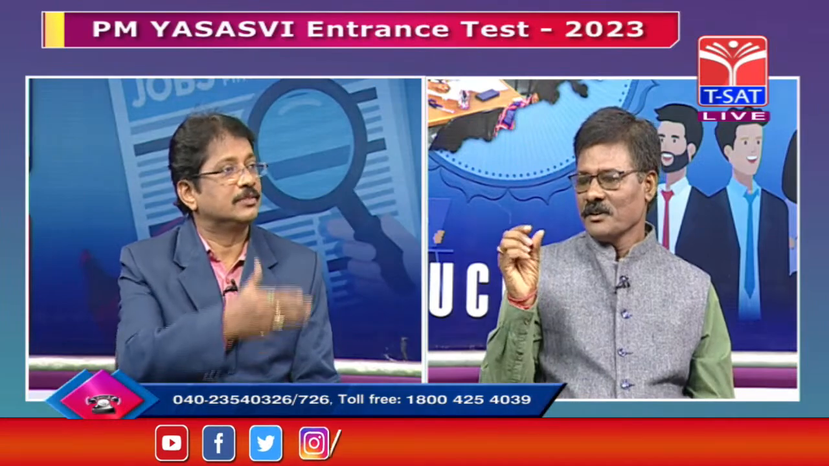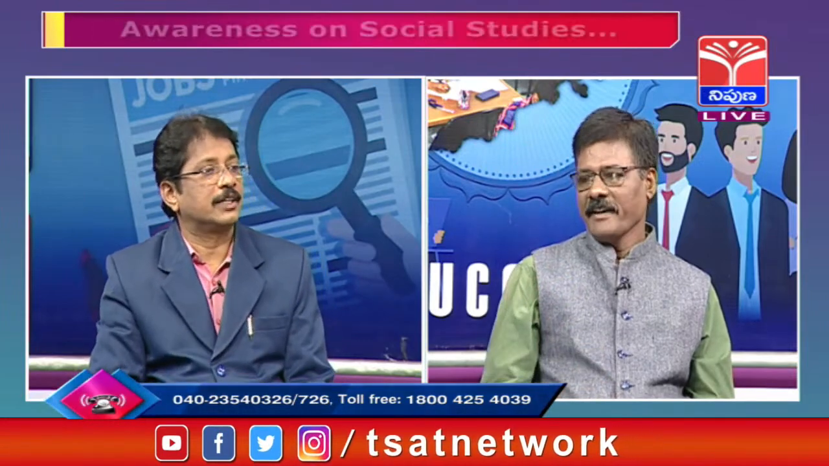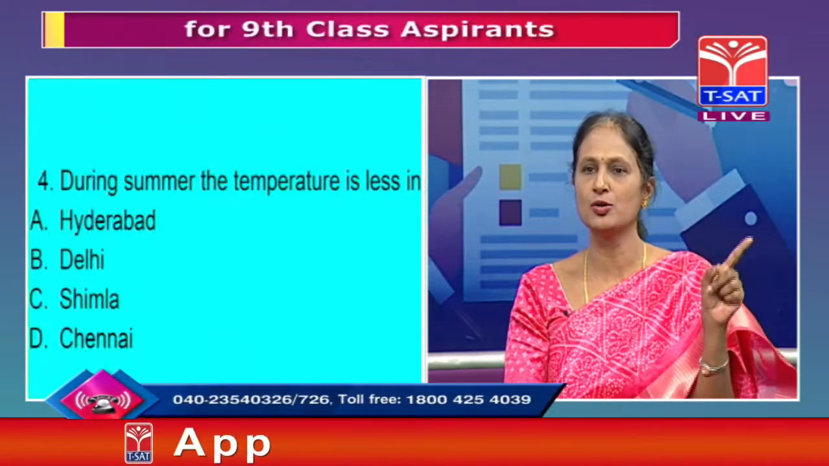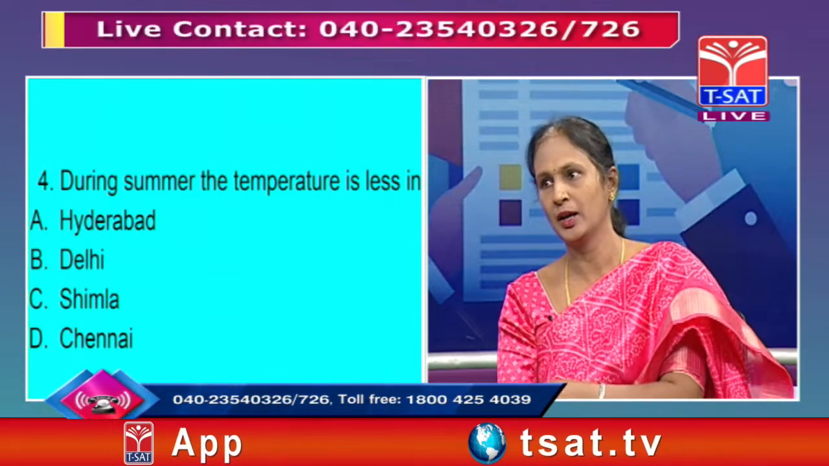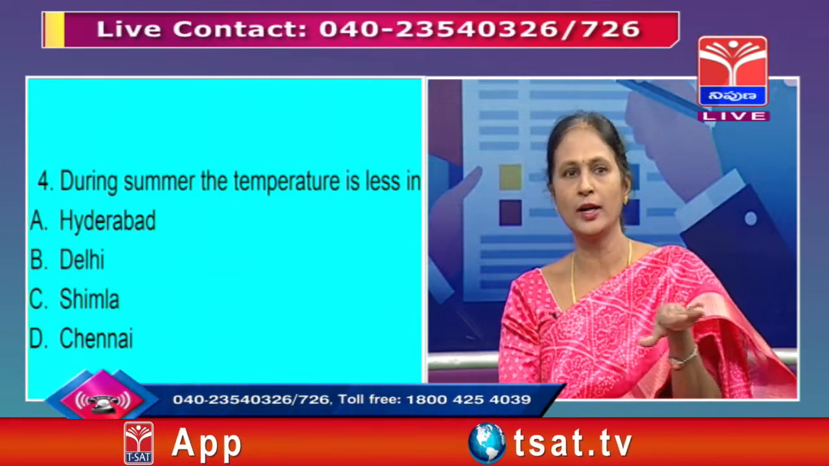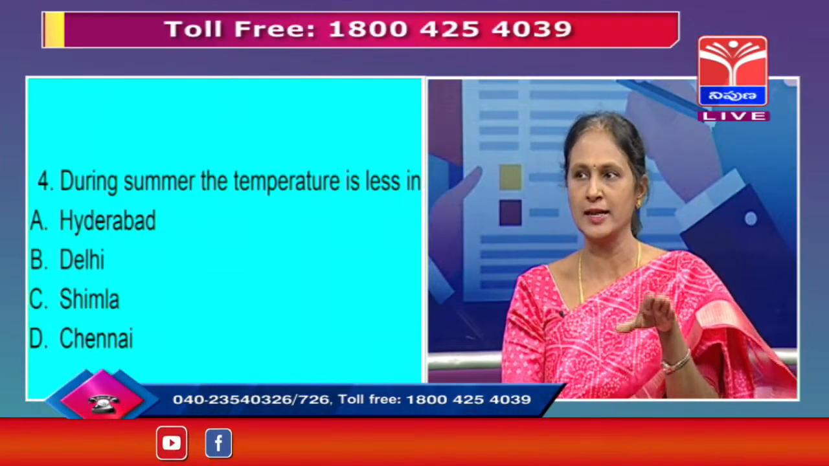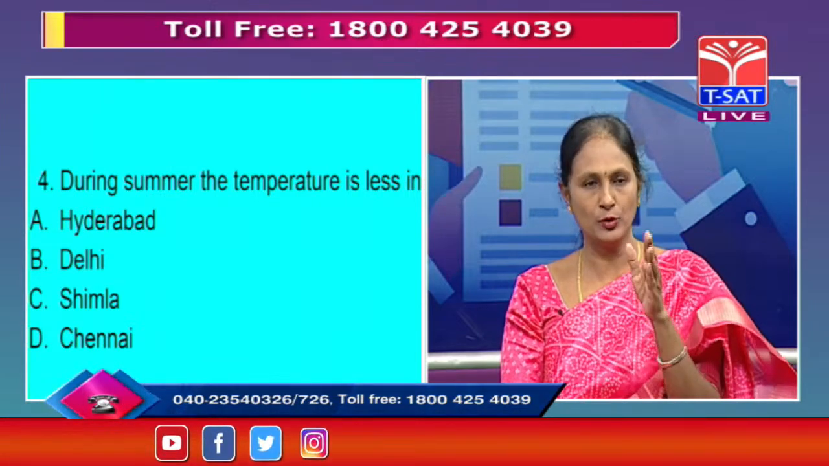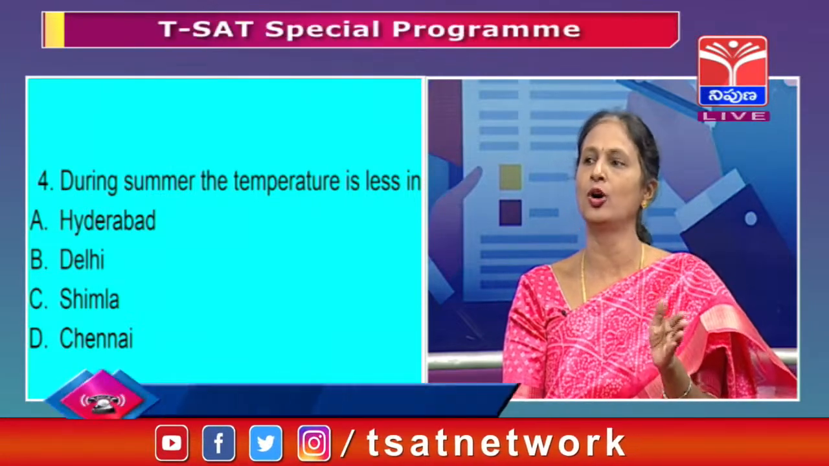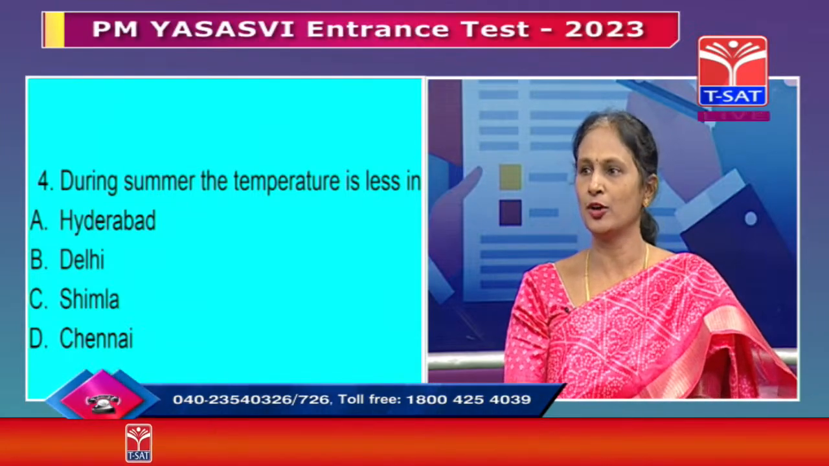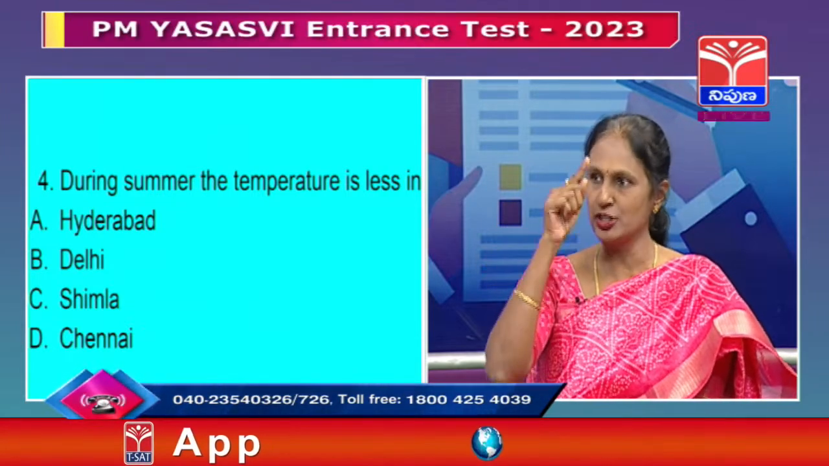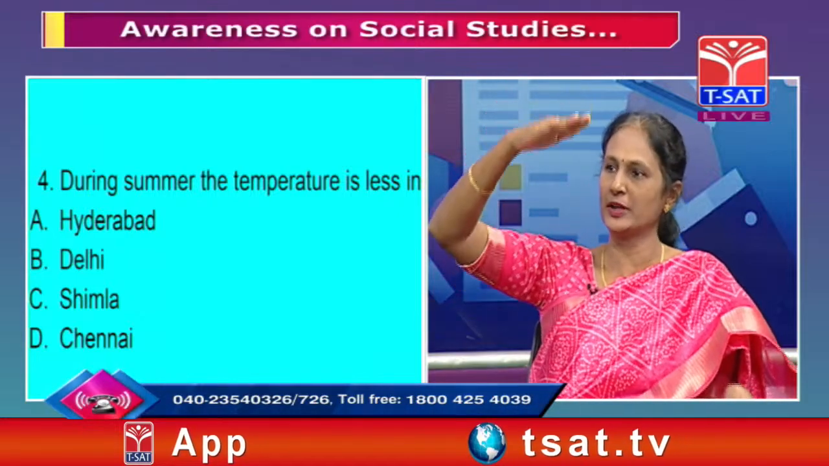I would like to add a little more. To answer this question, the child should know what factors influence the distribution of temperature. One factor is latitude, the first one. Though the places are located on the same latitude, they do not record the same temperature, because there is another factor, altitude. Altitude is the height from the mean sea level.